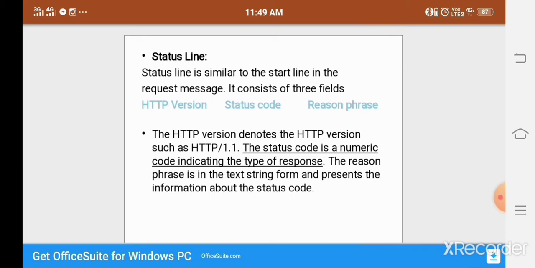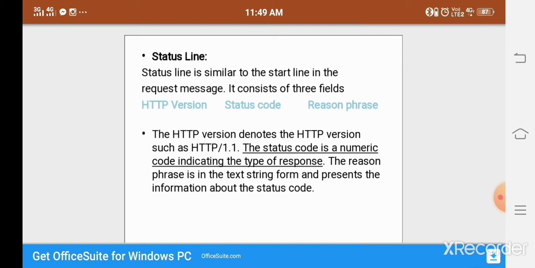HTTP version denotes the HTTP version, like 1.1. Status code is a numeric code. Already you know that. The numeric code indicates the type of response, what type of response the server is sending to the client. It is called the status code.